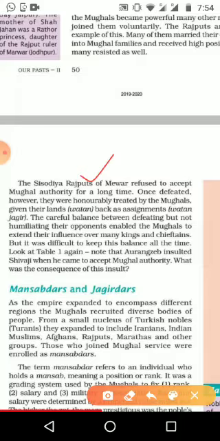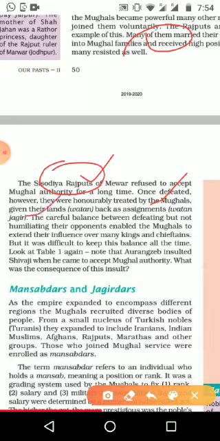Once defeated, however, they were honorably treated by the Mughals. Those who voluntarily joined the Mughals were treated very nicely and got good positions, and those who resisted were fought.